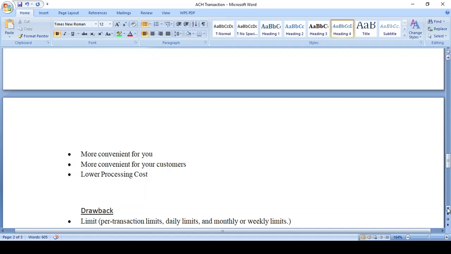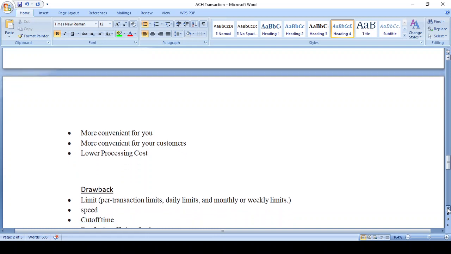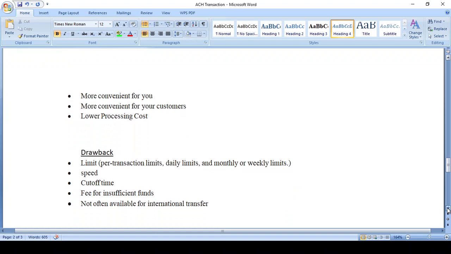It's more convenient for corporates, government bodies as well as individuals, because they don't need to maintain any front-end employee for the payment purpose. Because I need to pay the bill by the due date, you cannot allocate any frontline employee. They don't need to remember. Just configure it in your bank, and it is processed automatically. What are the drawbacks of ACH? It has a limit. Some banks impose conditions.